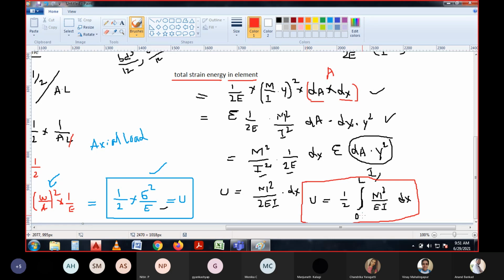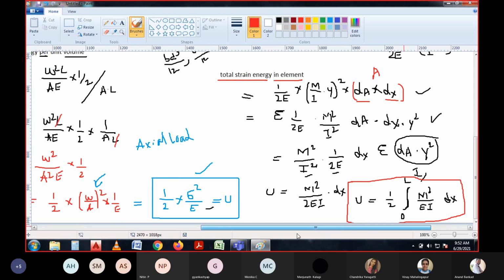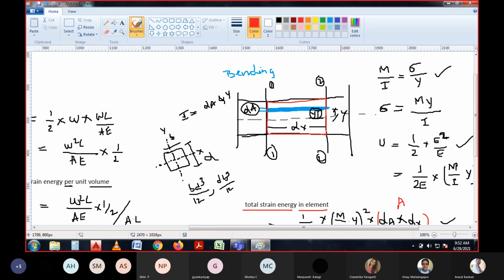Due to bending. So in your examinations, questions are raised on this concept also: what exactly is the total strain energy in the body due to bending, or derive the equation for the total strain energy in the body due to bending.